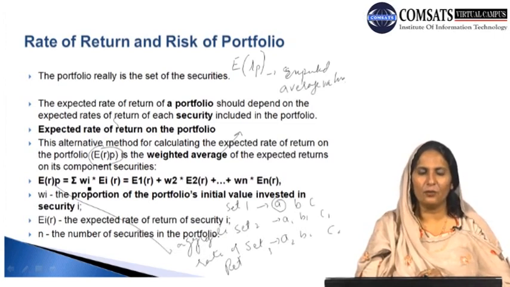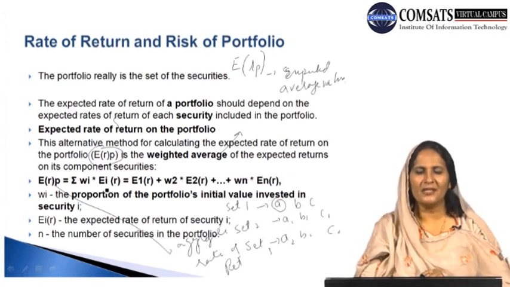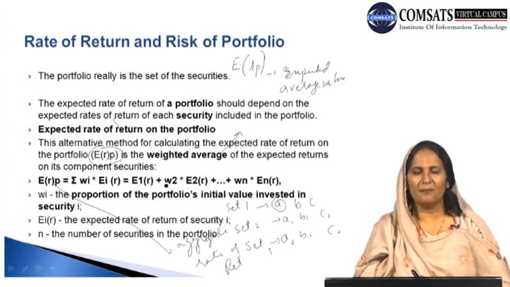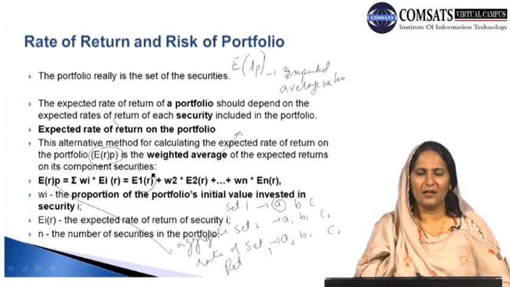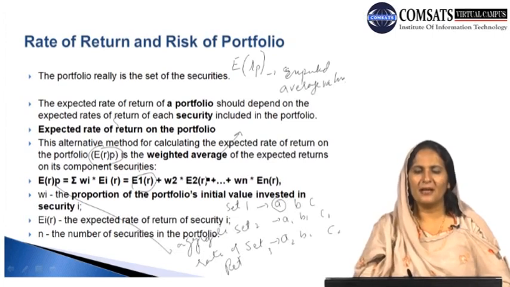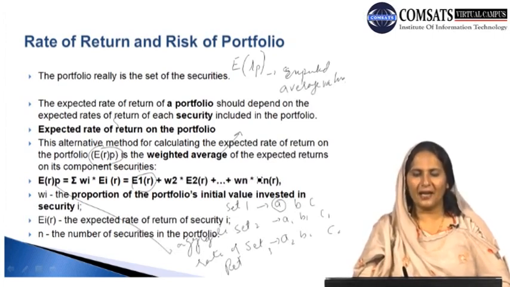On the right hand side of the equation, we can see we have the sum of Wi into Ei of R. What does this tell us? This tells us that we have the weighted average of the expected returns of all items present, where n is the number of securities present in our portfolio. W1 into E1 of R is the first term on the right hand side of the equation, plus W2 into E2 of R, and so on, plus Wn into En of Rn.